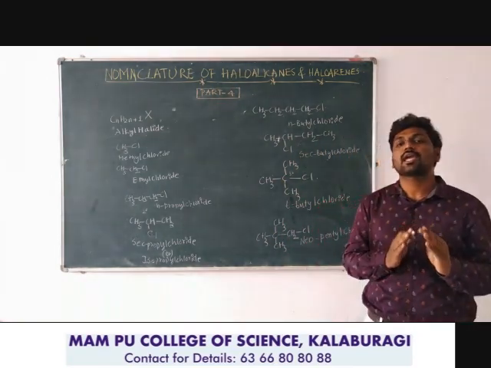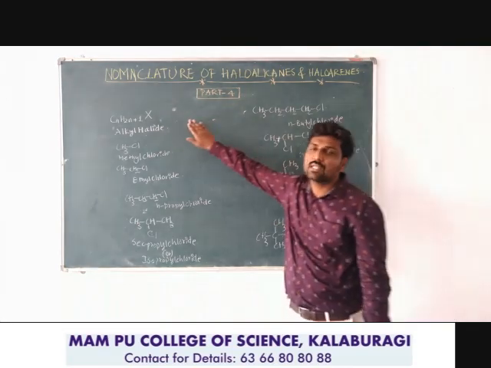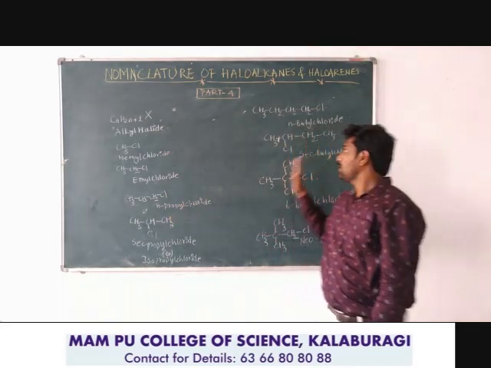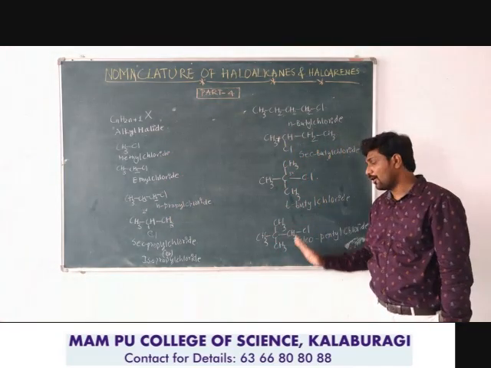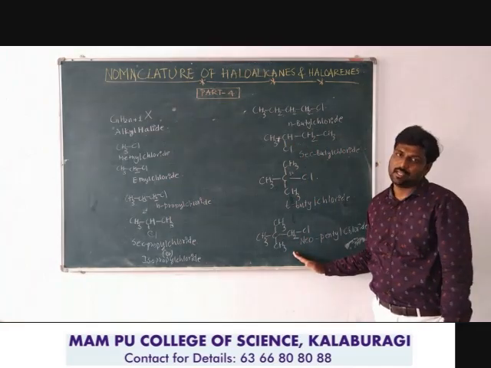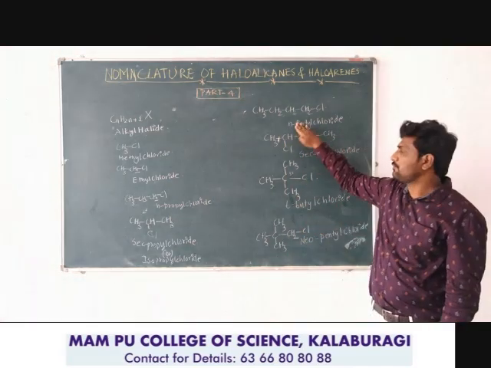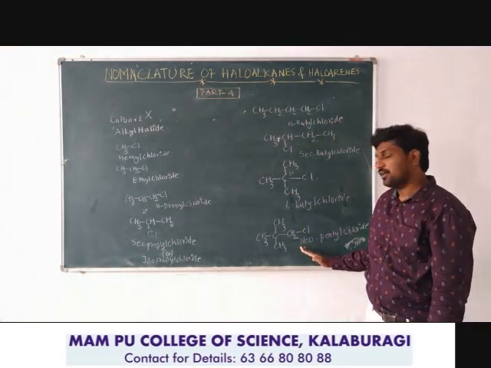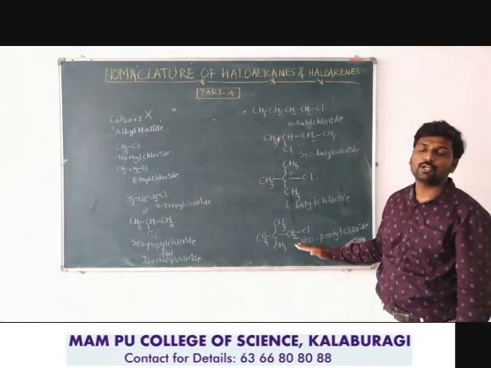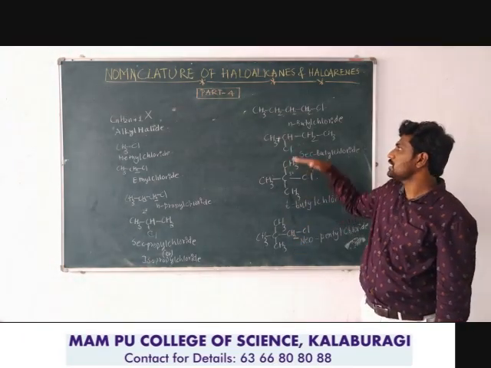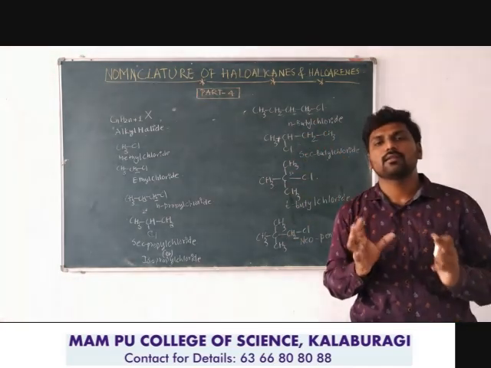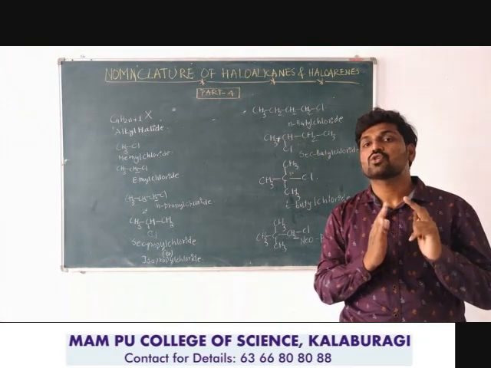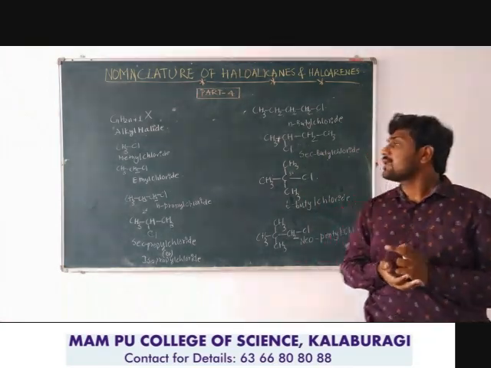Monohaloalkanes can be named according to the common system. Alkyl halide, it may be primary, secondary, tertiary, or finally quaternary. If it is primary, n-butyl. If it is secondary, secondary or iso. If it is tertiary, tertiary butyl. If it is quaternary, neo. You need to write these as the prefix. Neo, tertiary, secondary and n are the prefixes we attach to the alkyl part, based on the type of carbon atom involved.